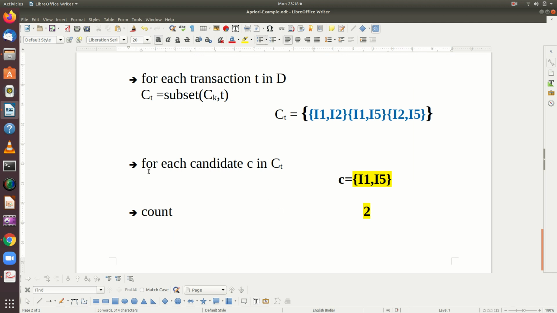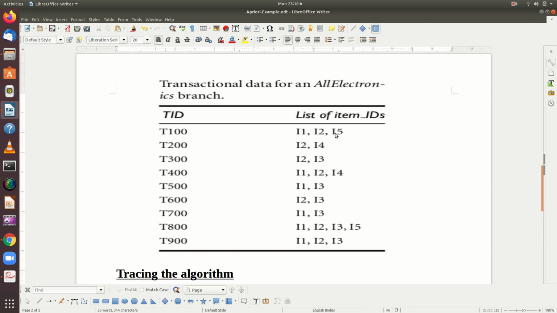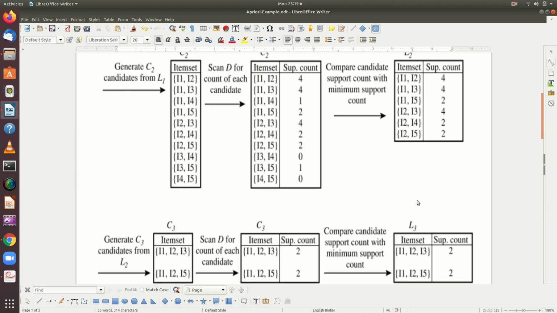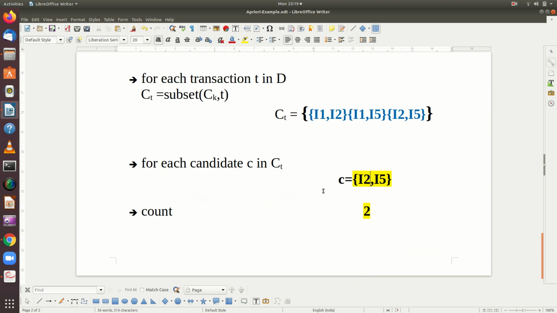Now the next time again it goes back to this for loop. The next time it is going to be I2, I5 and it is going to count in the transaction database. I2, I5 1, I2, I5 2. So you can see here I2, I5 is available in 2 transactions. So it will be counted and 2 will be the value. So this for loop ends here. So it will go back to the second transaction.